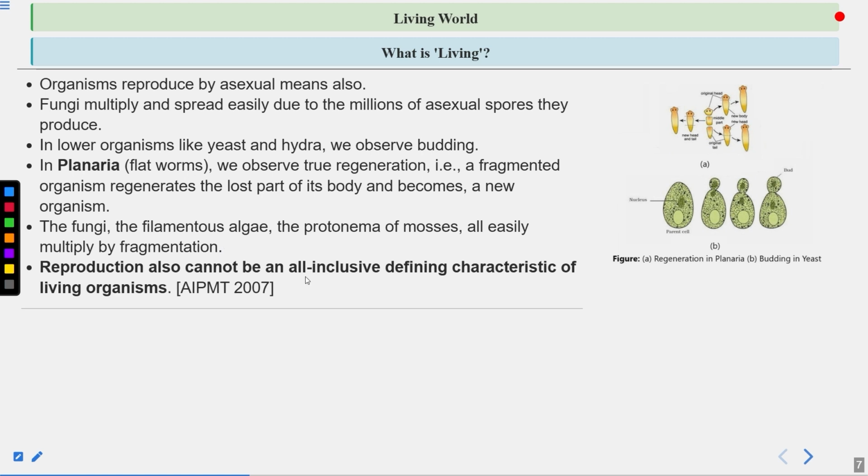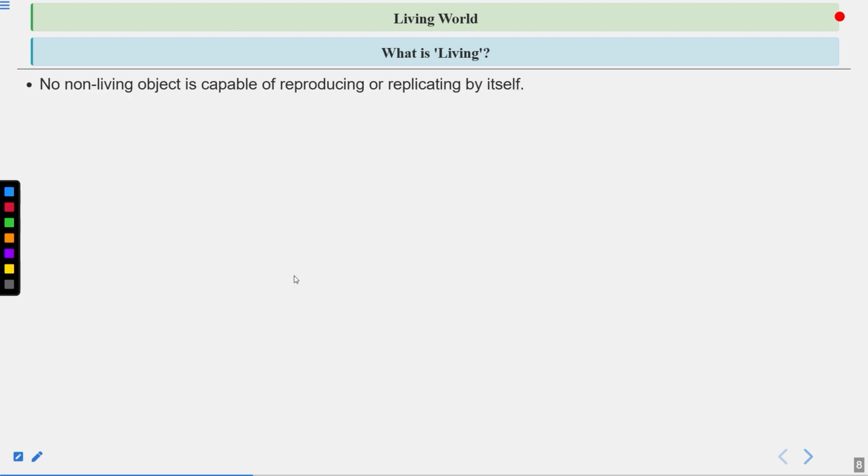Reproduction also cannot be an all-inclusive defining characteristic of living organisms. You have to remember this point. Reproduction cannot be an all-inclusive defining characteristic of living organisms. And no non-living object is capable of reproducing or replicating by itself. Now, another characteristic of life is metabolism. Clear?